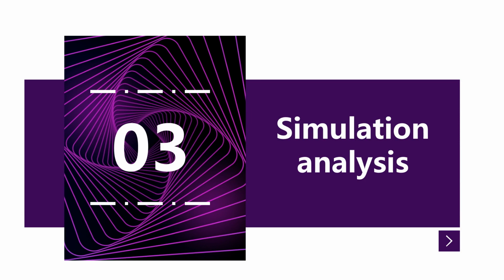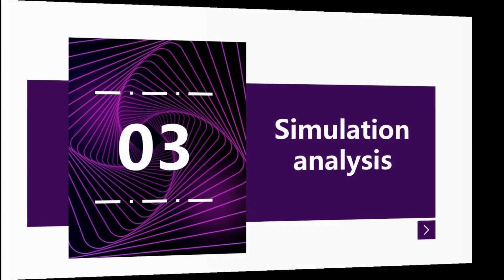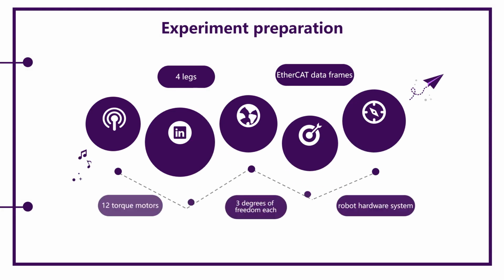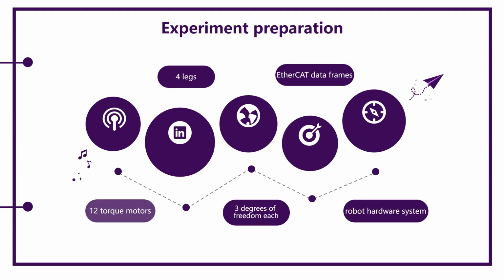The third part, simulation analysis. The robot in this experiment is driven by 12 motors, composed of four legs with 3 degrees of freedom each.